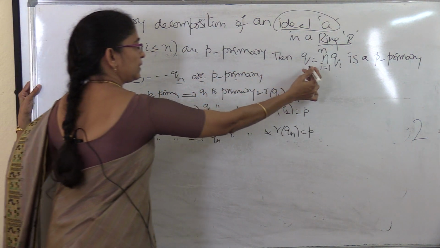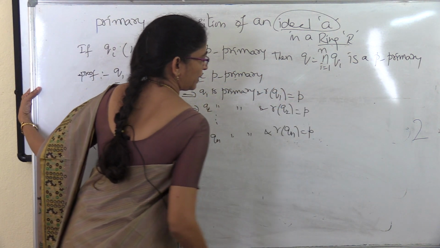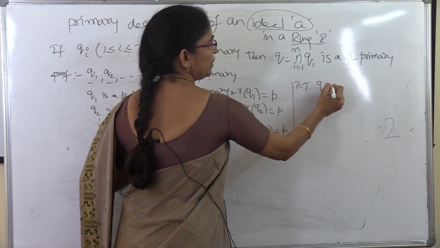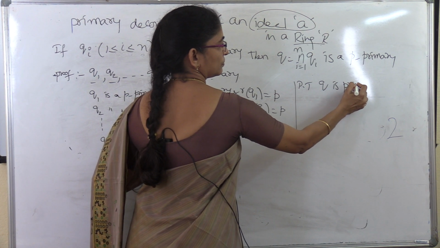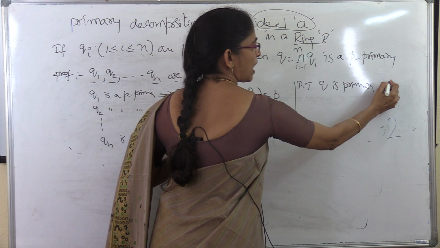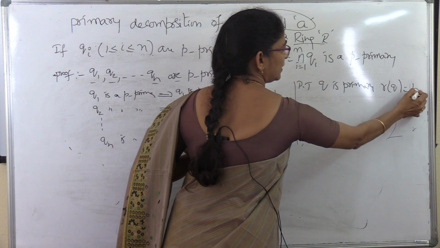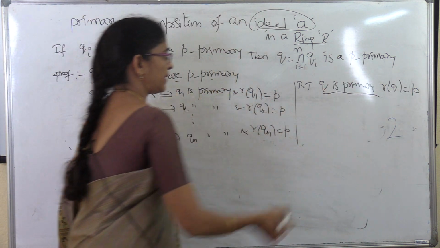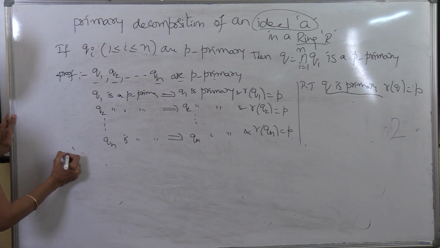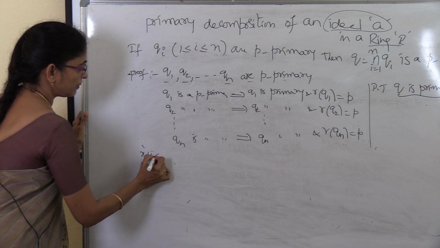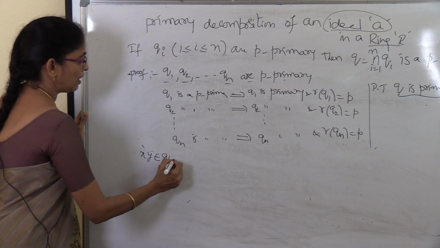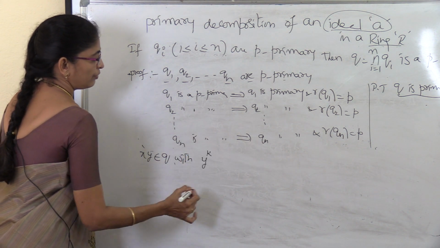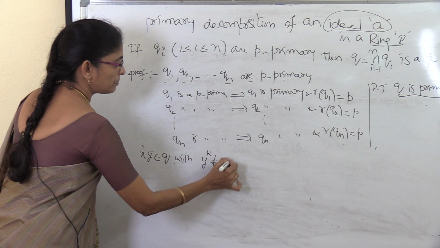Now we have to show that Q is P primary, meaning we have to prove that Q is primary and the second one is the radical of Q is equal to P. First we have to prove Q is primary. For that, let us take xy belongs to Q with the condition y power k does not belong to Q.